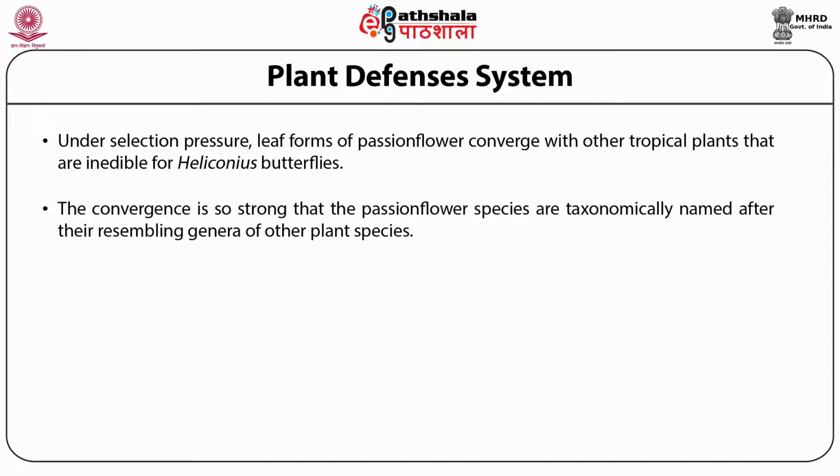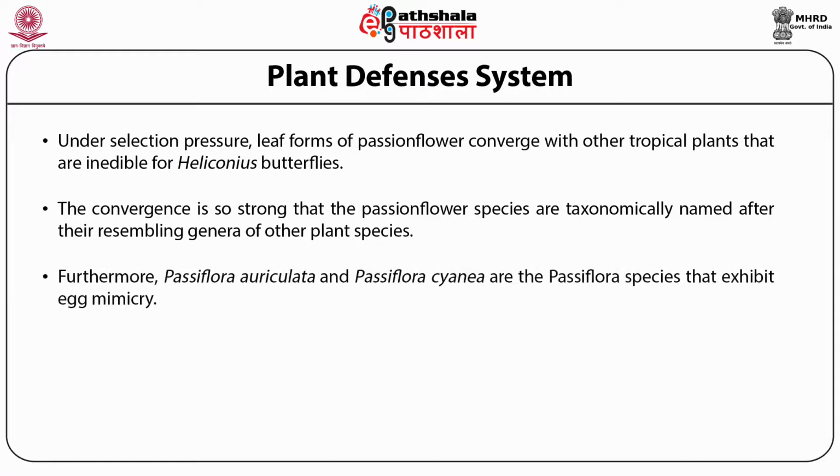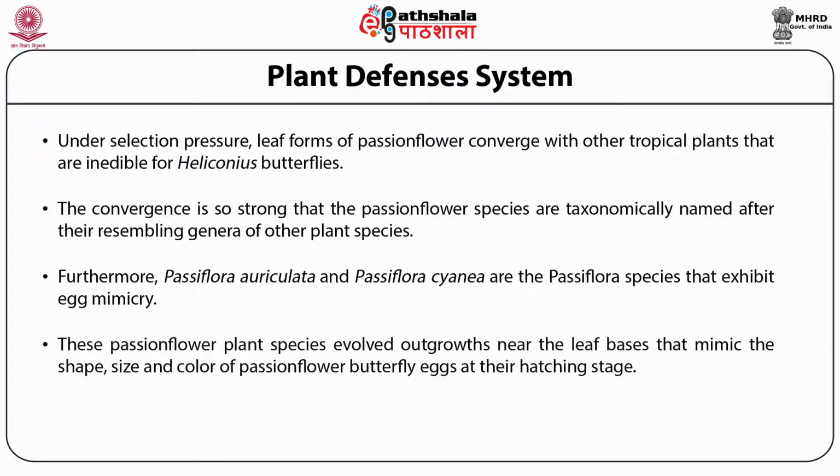Furthermore, Passiflora auriculata and Passiflora cyanea are the Passiflora species that exhibit egg mimicry. These passion flower plant species evolved outgrowths near the leaf bases that mimic the shape, size, and color of passion flower butterfly eggs at their hatching stage.